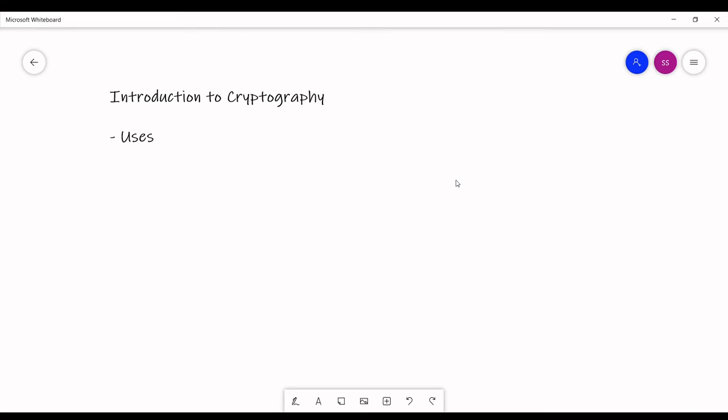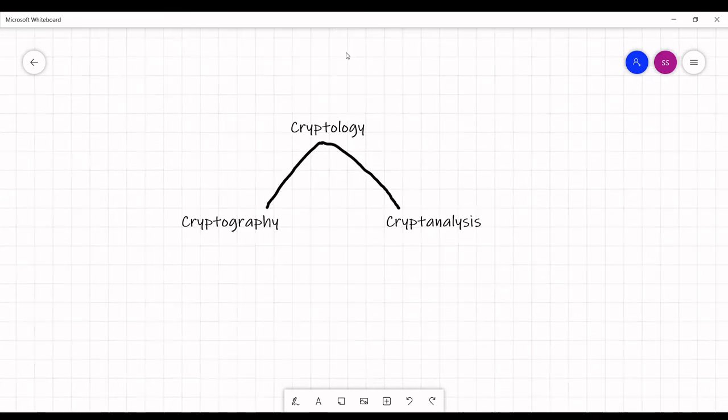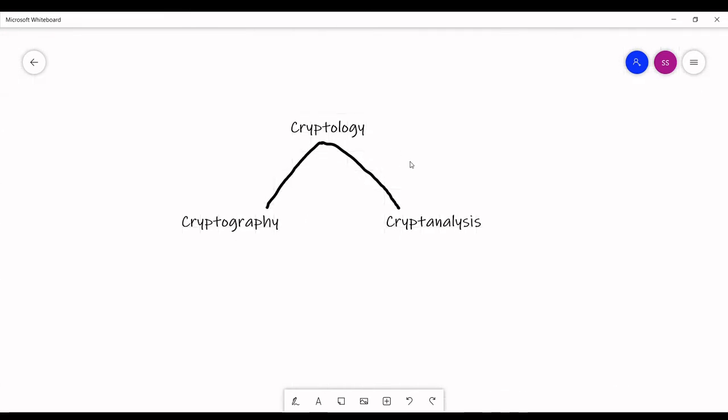Now I would like to talk about cryptology, of which cryptography is just a part. So coming to cryptology, cryptology consists of cryptography and cryptanalysis. So cryptography is the part where we will encrypt the data and decrypt the data.